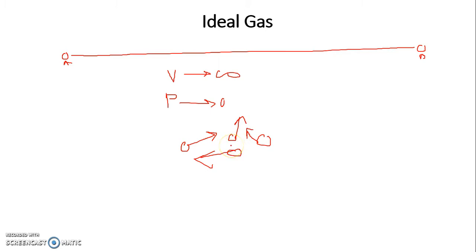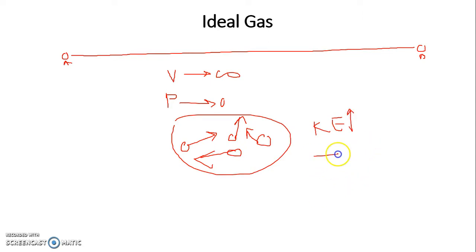So there also they are in their own behavior, and this happens when the kinetic energy is too high, or we may say when the temperature is too high. So there are two process parameters which can tell you whether a gas may behave ideally or not. One is when the pressure is low, another is when the temperature is high.